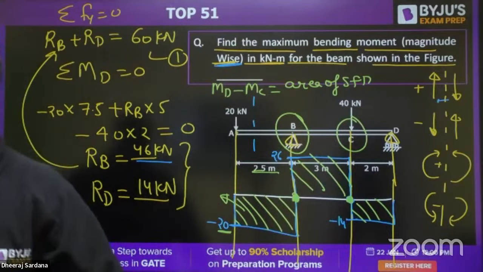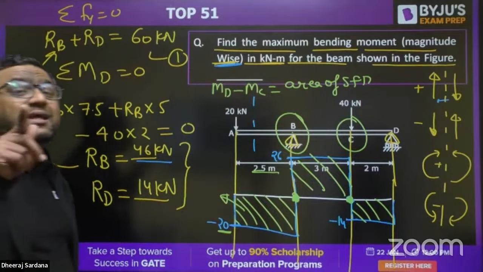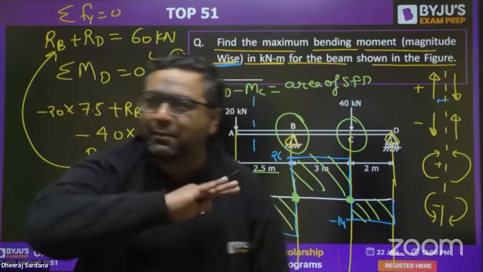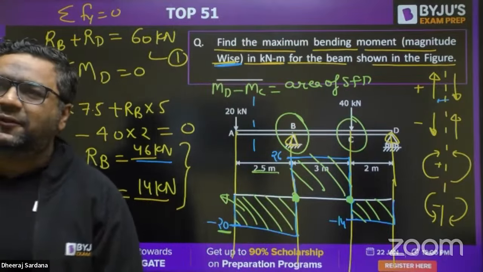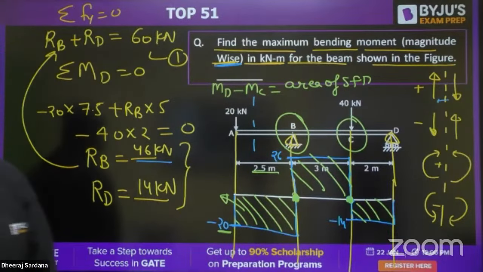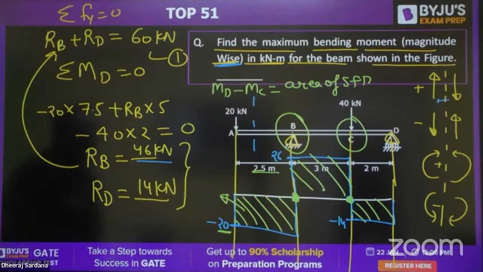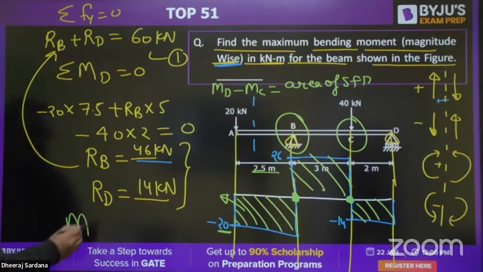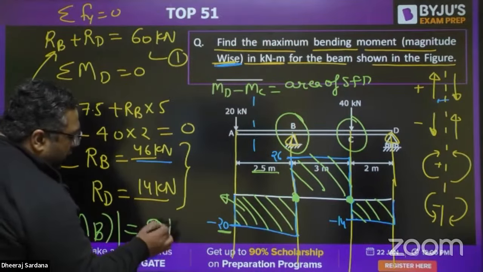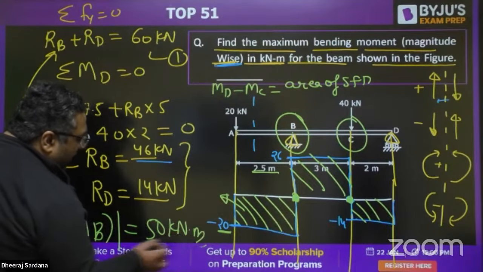So Abhishek is saying minus 50. As I said, they are asking magnitude, so you need to tell the magnitude. Yes, what about others? Priyanshu has already given the answer. Abhishek has already given the answer. So guys, you are correct. The value of bending moment will be maximum at B, and magnitude wise it is 50 kilonewton meter.